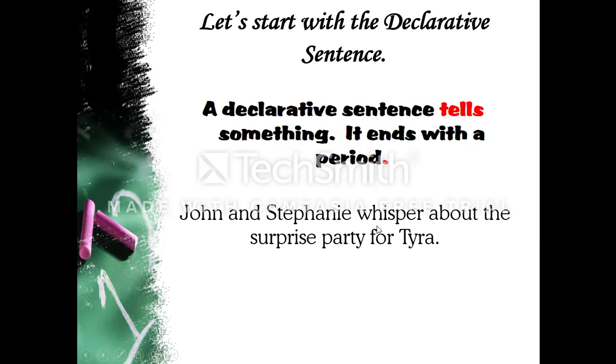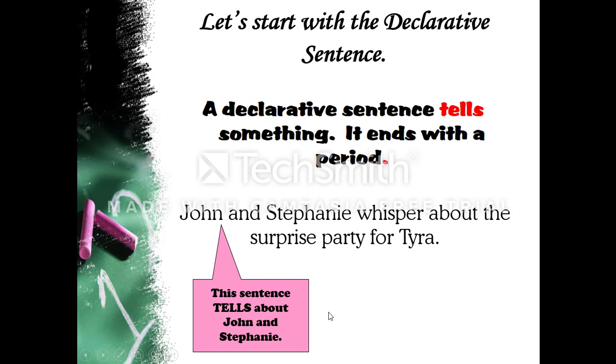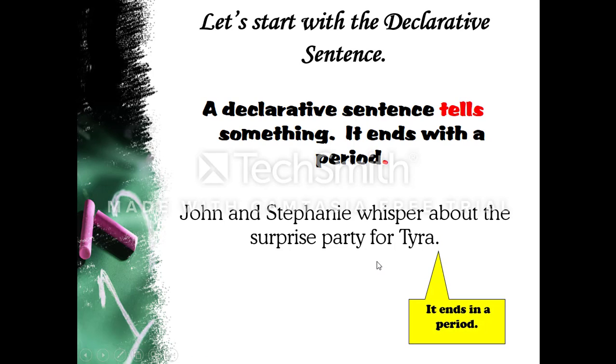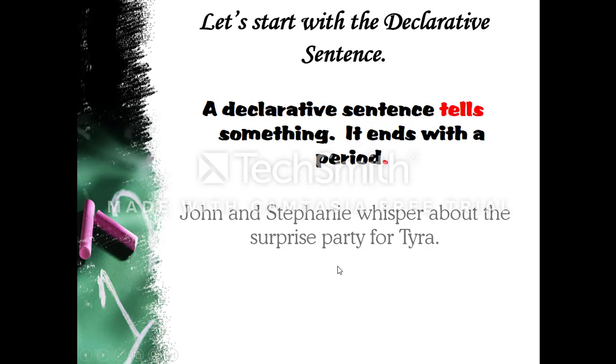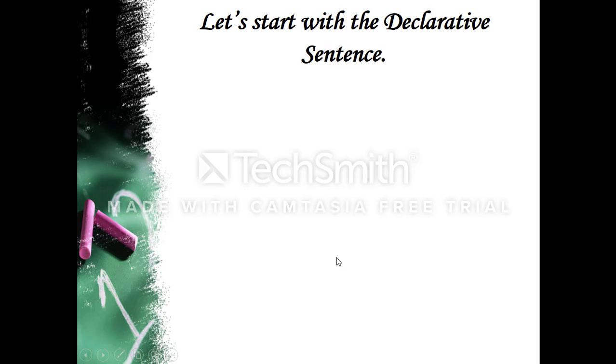John and Stephanie whisper about the surprise party for Tyra. Notice this sentence tells about John and Stephanie, and it ends with a period. Remember that. Let's look at another example of a declarative sentence.